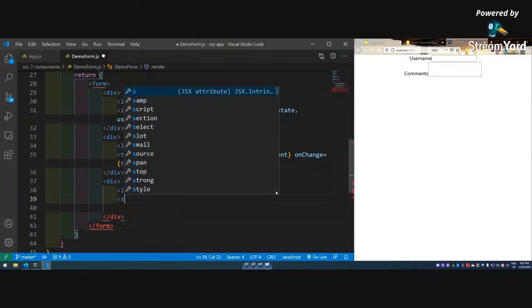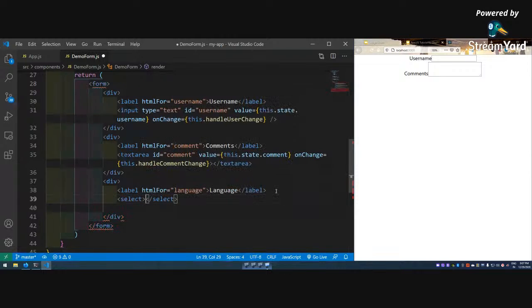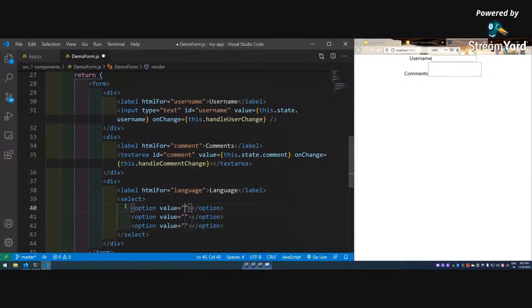So select, this is again an HTML select element. Inside select you will have options. Let me show you the power of Emmet: option times 3, and then press tab.